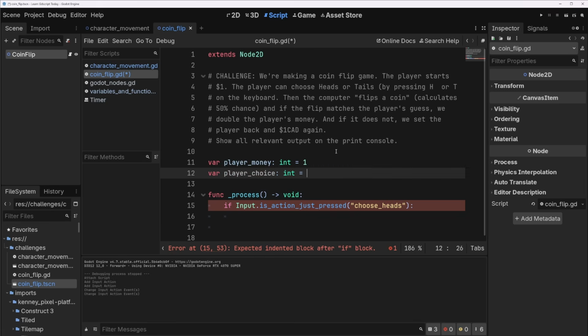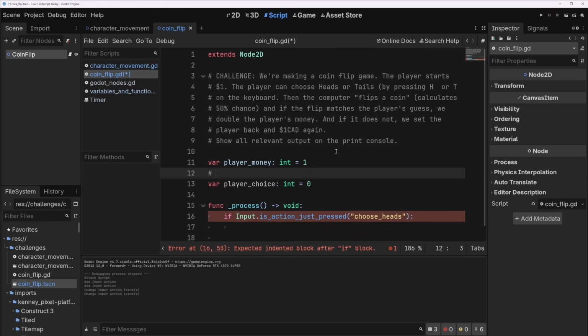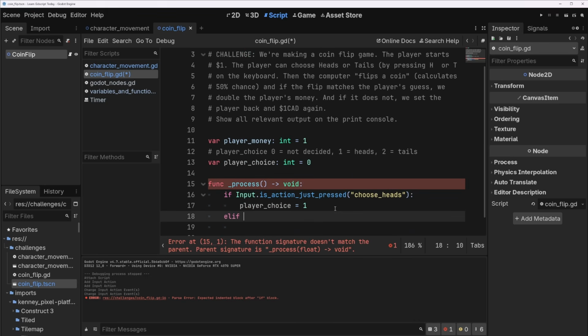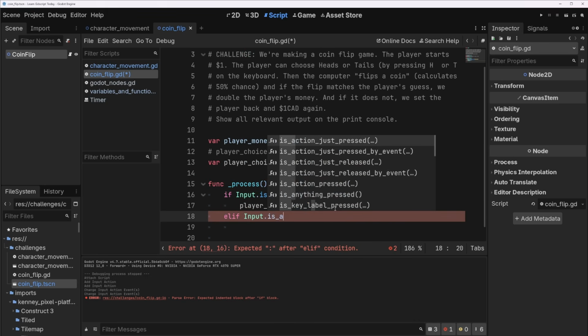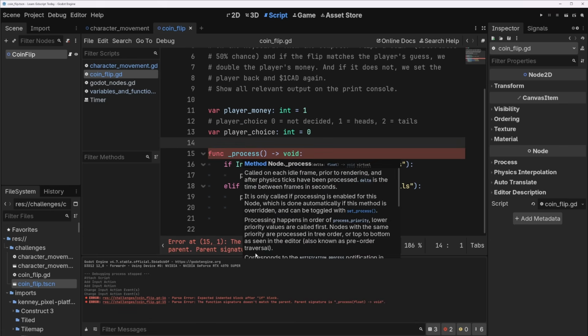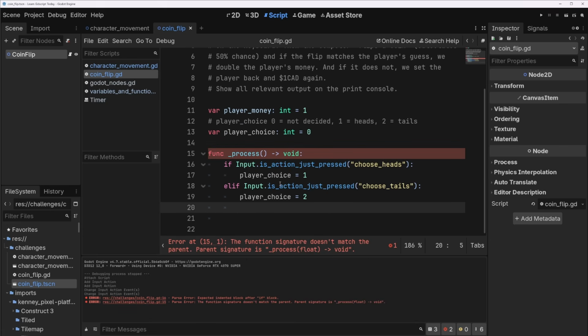But we'll do int equals 0. And then I'm going to put a note up here saying player choice: 0 equals not decided, 1 equals heads, 2 equals tails. We could also store this as a string. If you did it as a string, that's totally fine. Player choice equals 1. And then we do elif input.is_action_just_pressed choose tails, player choice equals 2. Okay, so process is mad because we don't have a delta in it.